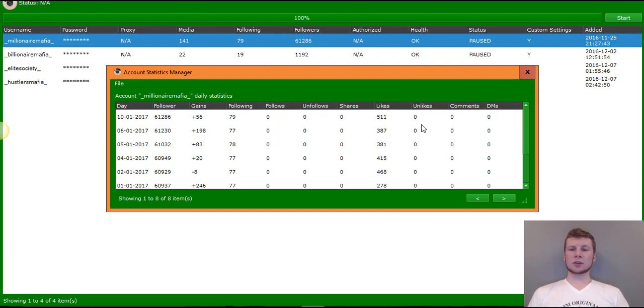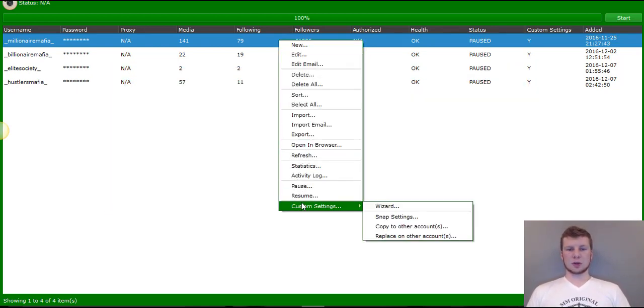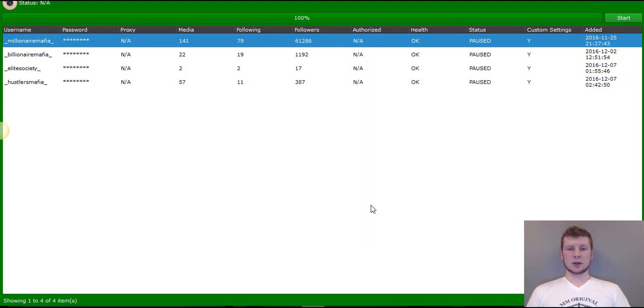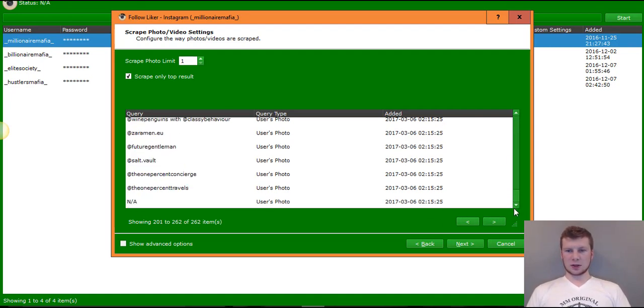If you really want to double check, then all you would do is go into custom settings and click wizard, and then bring out this list and look at the first username and then the last username. You'd hop on your app, open it up, and make sure that it appeared that you liked both of those. If it did, you're good.